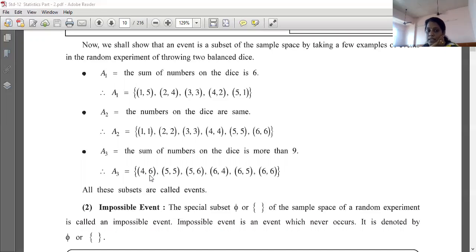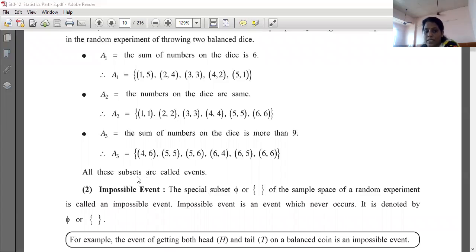4 plus 6 is 10, 5 plus 5 is 10, 5 plus 6 is 11, 4 plus 6 is 10, 6 plus 5 is 11, and 6 plus 6 is 12, right. All these subsets are called the events. ये सारे subsets को हम event बोलते हैं. Okay. And all these belong to U. ये सारे numbers हमने कहाँ से लिए, U में से. These are all subsets of U. U में से हमने लिया ये सब.